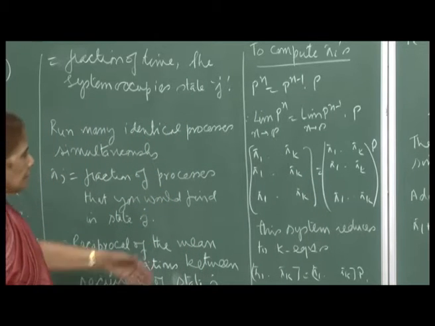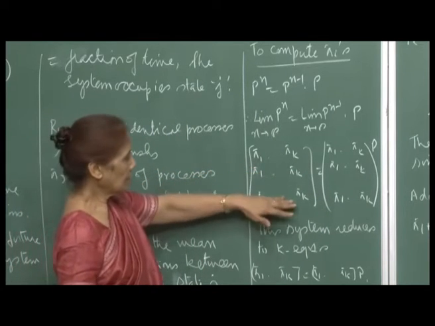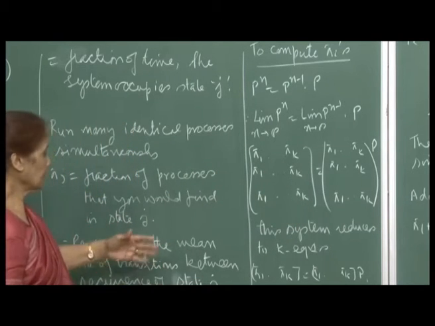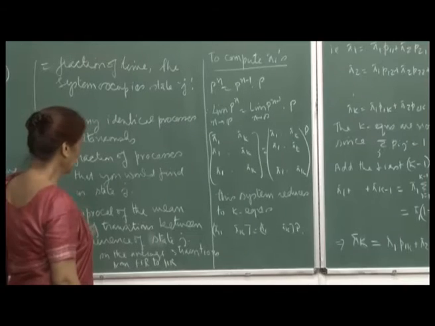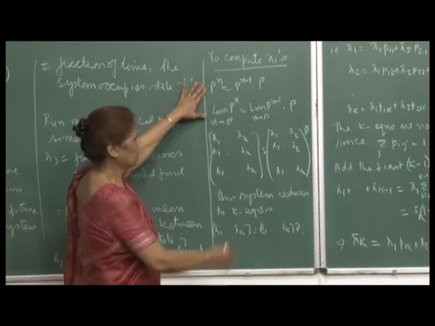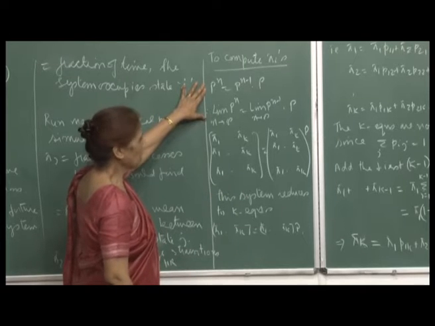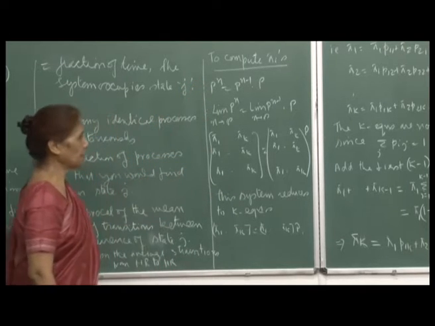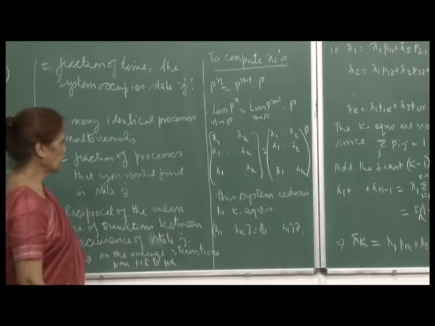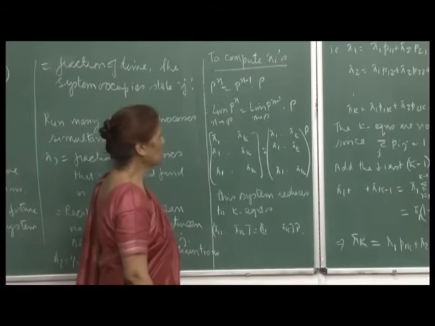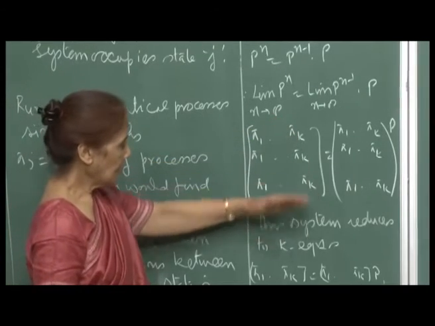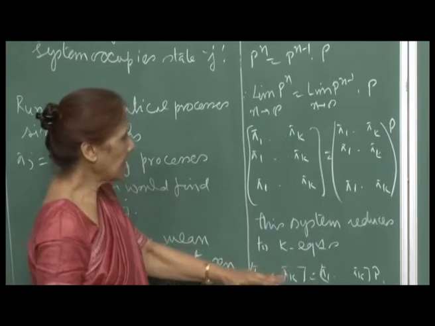Now, this system actually, since all the rows are identical, these k equations reduce to, okay. So, so far I was talking about 3 state processes. Now let me do this much for the general case, and then we will come back when we want to talk of specific values and examples. We will again revert back to the 3 state example that we have been talking about. Okay. So, let us just talk about it in general, and therefore, the system reduces to k equations.